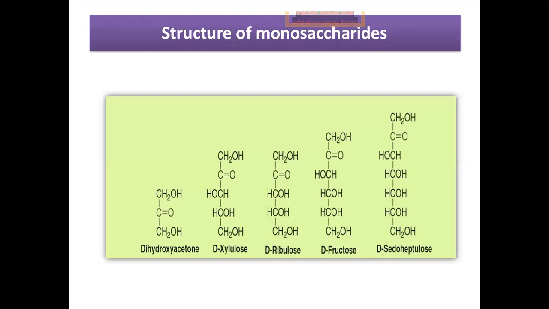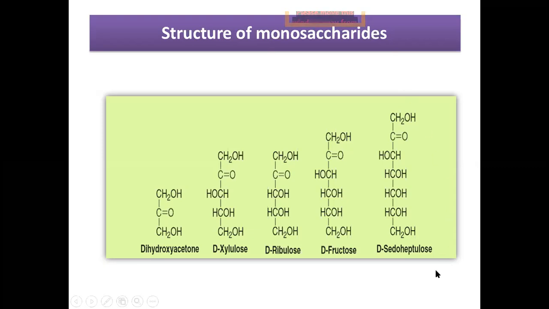Here is the structure of monosaccharides, which are the ketotriose, ketotetrose, ketopentose, ketohexose. Ketotriose means the monosaccharides having a ketonic group, carbon double bond O group, in their structure, and 3 carbon atoms in total. So what is the example of ketotriose? Dihydroxyacetone.